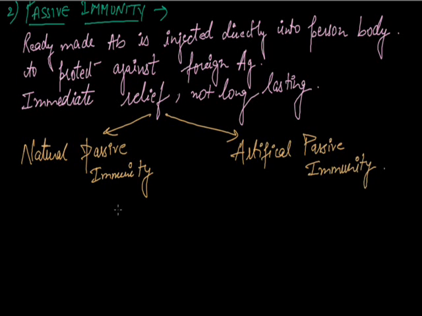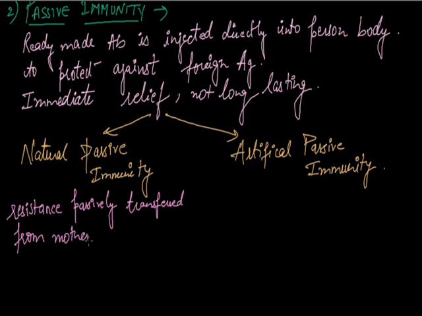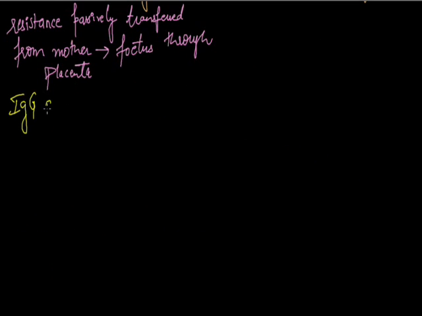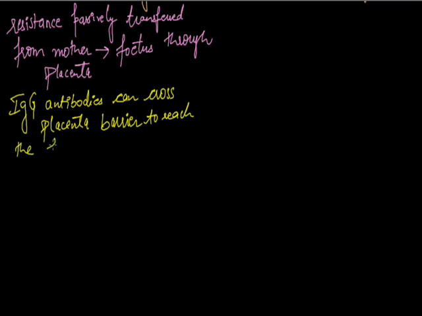Natural passive immunity is the resistance passively transferred from mother to fetus through the placenta. IgG, immunoglobulin G antibodies, can cross the placental barrier to reach the fetus.